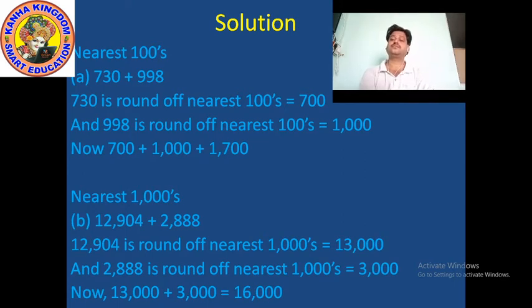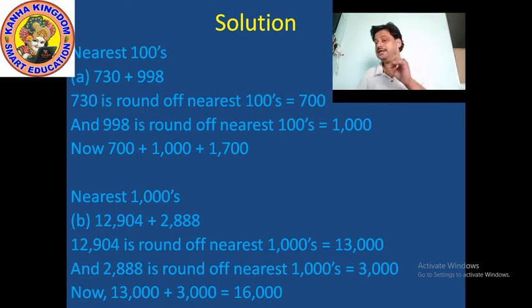First, nearest 100. Nearest 100 of the A part, that is 730 plus 998. So 730 is rounded off to the nearest 100. In nearest 100, you always keep in mind two place values: first the tens place value and then the 100 place value.